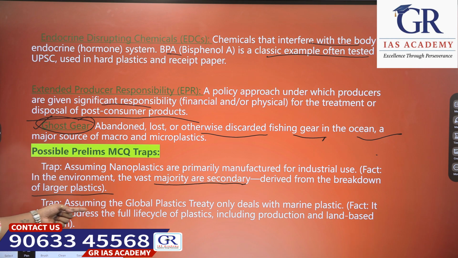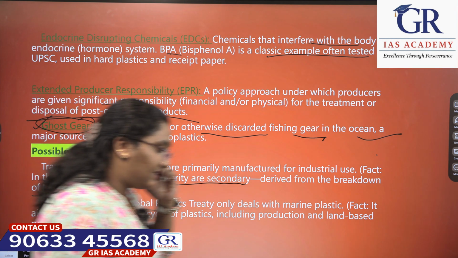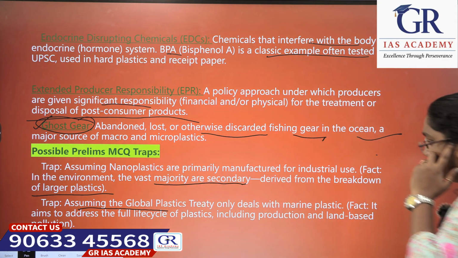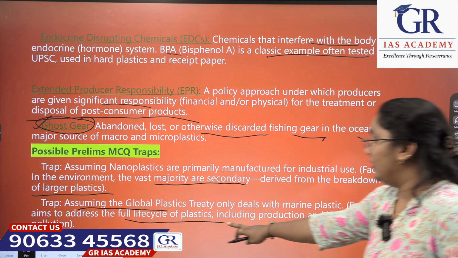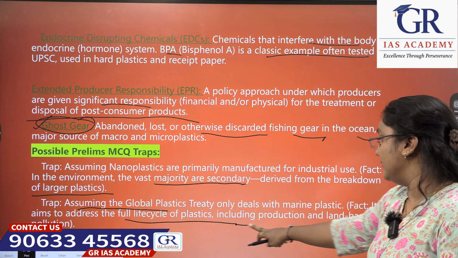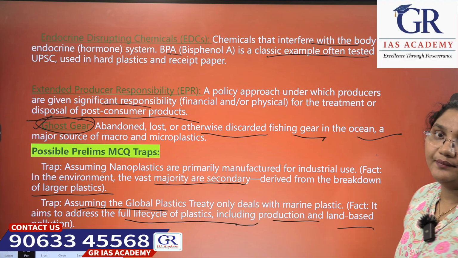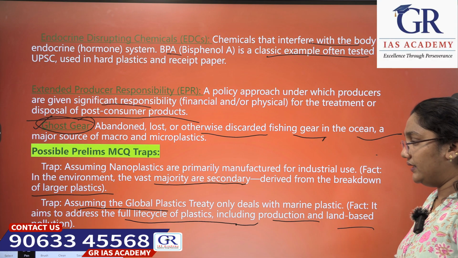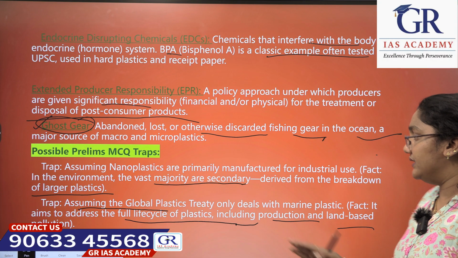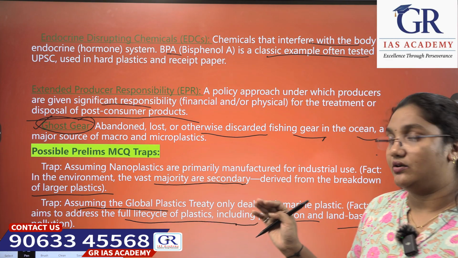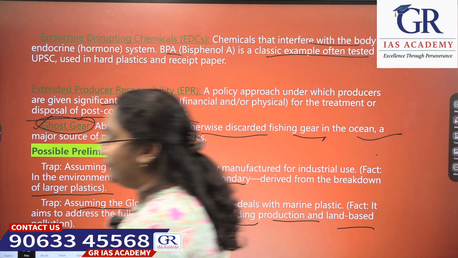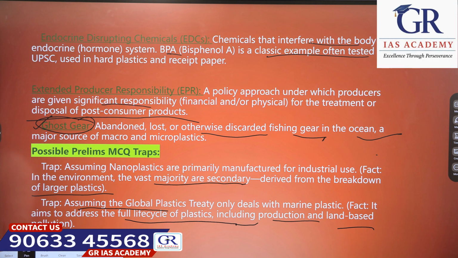Next, second thing: assuming the global plastics treaty only deals with marine plastics. Will it only deal with marine plastics, or all the plastics which are a concern in the globe? No, it aims to address the full life cycle of plastics, including production and land-based pollution also. Don't get confused that the global plastics treaty only deals with oceanic plastic waste. No, it deals with the complete life cycle of plastic.